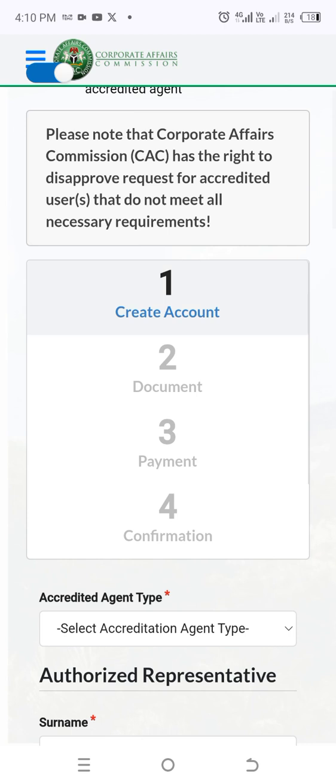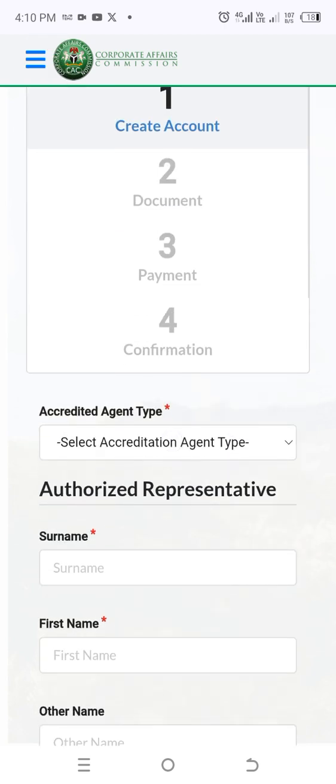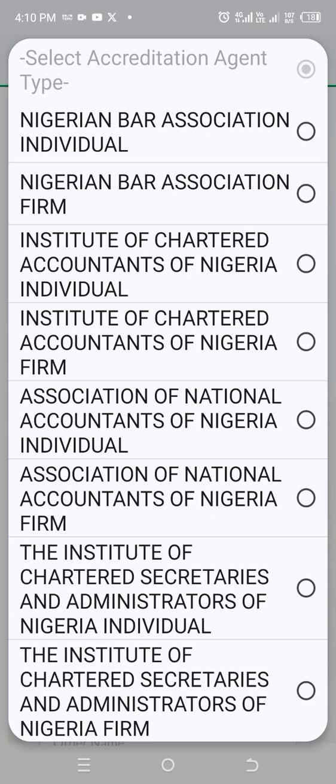So the first option we're going to be doing is this: there are people that specifically can carry out this process of registering as an accredited agent. The first one is the Nigerian Bar Association individual, Nigerian Bar Association firm, the Institute of Chartered Accountants of Nigeria individual, Institute of Chartered Accountants of Nigeria firm, Association of National Accountants of Nigeria individual, Association of National Accountants of Nigeria firm, the Institute of Chartered Secretaries and Administrators of Nigeria individual, the Institute of Chartered Secretaries and Administrators of Nigeria firm. All these people have the right to carry out registration as an accredited agent.